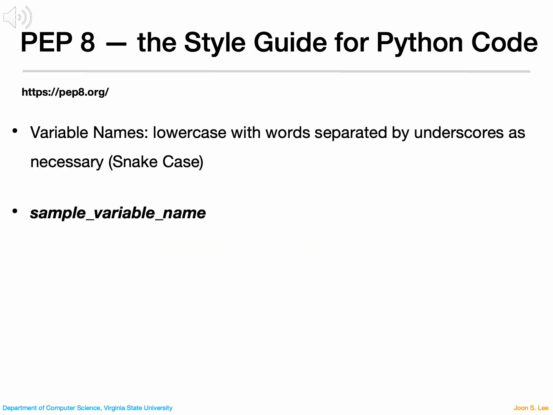In Python, variable names should follow the PEP8 style guide, which is the official coding convention for Python developers. The rule is simple: use all lowercase letters. If your variable name has multiple words, separate them with underscores. This is called snake case. For example, sample_variable_name is a proper variable name according to PEP8.